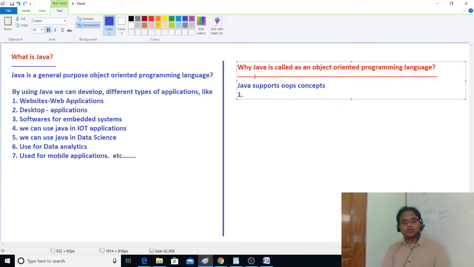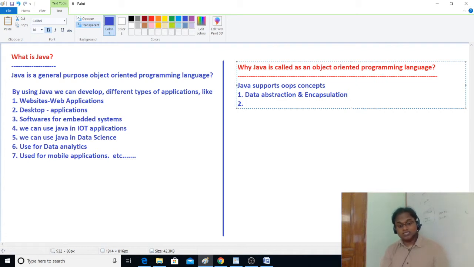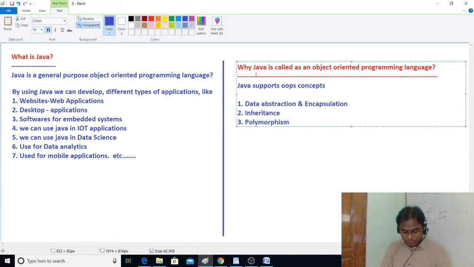Do you know what the OOPS concepts Java supports are? Data abstraction, and it is called one of the important OOPS concepts. What is the OOPS concept? What is data abstraction? What is encapsulation? Yes, we will know about all these things in depth clearly. I will let you know the difference: what is data abstraction, what is encapsulation, what is inheritance, what is polymorphism. I'll let you know clearly about everything.